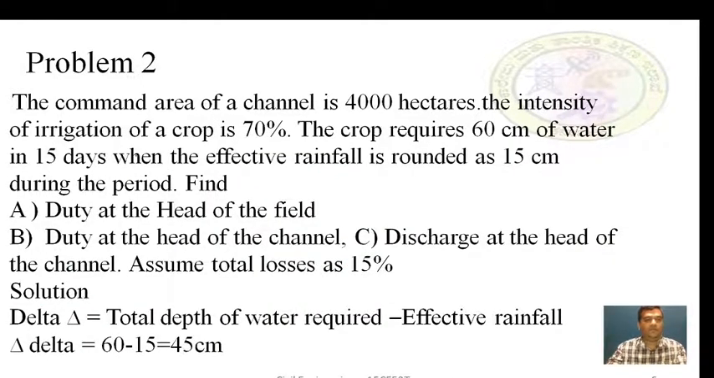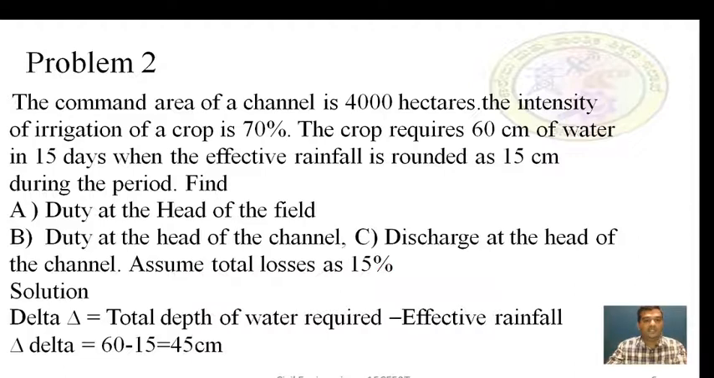Let us come to problem 2. Here in problem 2, the combined area of a channel is 4000 hectares. The intensity of irrigation of a crop is 70%. The crop requires 60 cm of water in 15 days. The effective rainfall is around 15 cm during the period. Find A, duty at the head of the field, B, duty at the head of the channel, C, discharge at the head of the channel. Assume total loss as 15%.